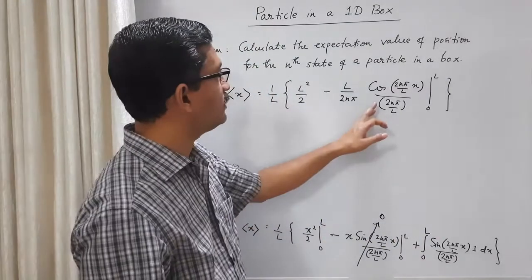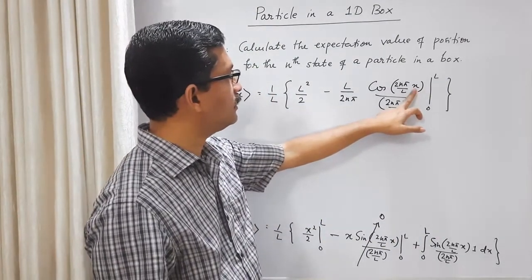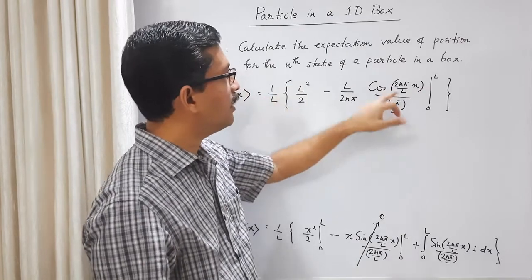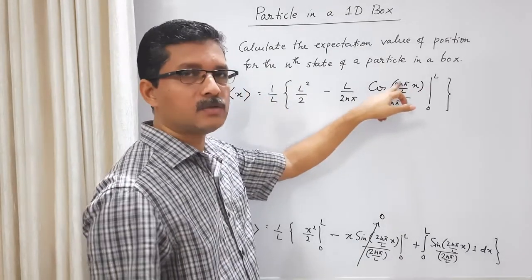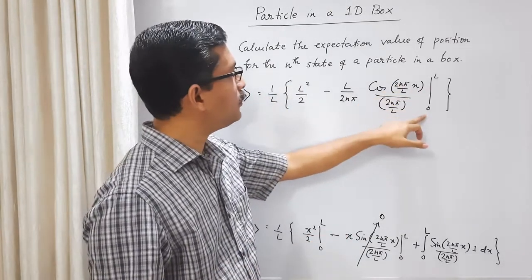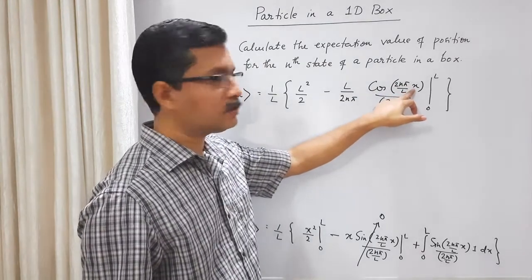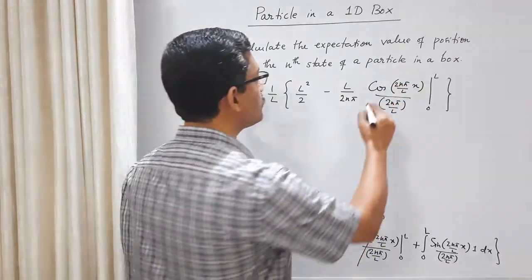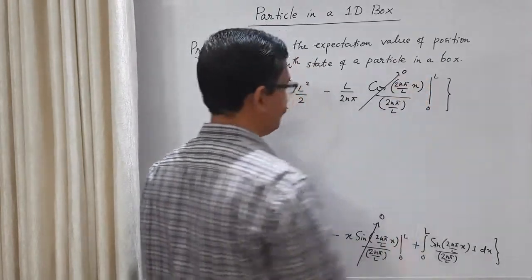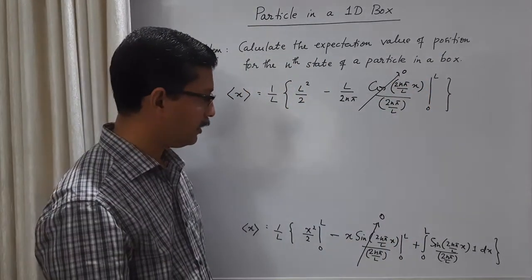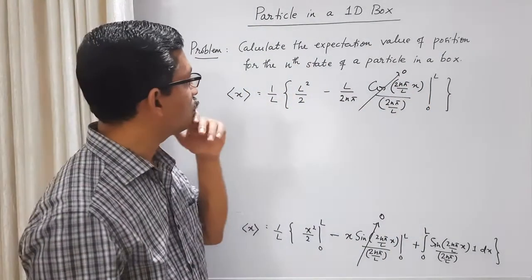Let us first evaluate this. When you put the upper limit here, x equal to L, L will cancel, and we get cos 2nπ, which is 1. But when you put the lower limit, cos 0 is also 1. So what you get is 1 minus 1, so this is also 0. So that term also goes to 0.